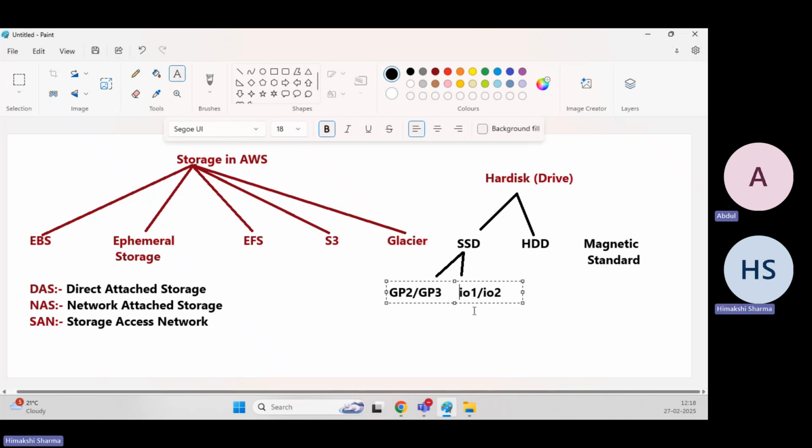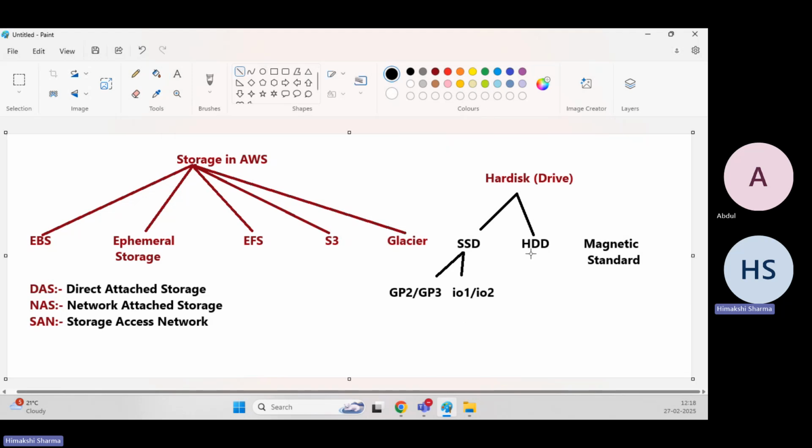These are backed by SSD only. So if we are using these EBS volumes, whether GP2 or GP3, or IO1 or IO2, we can consider that at the back end SSD is running, because these volumes are the faster ones. These are the faster volumes, which provide higher throughput and IOPS. But we will talk about all this later.